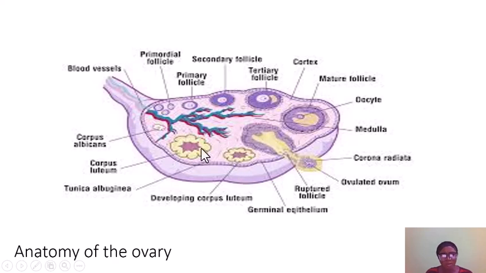This developing corpus luteum gradually develops further to form the corpus luteum. This corpus luteum is also an endocrine gland, that is, it produces a hormone known as progesterone. What did I call the hormone? Progesterone.